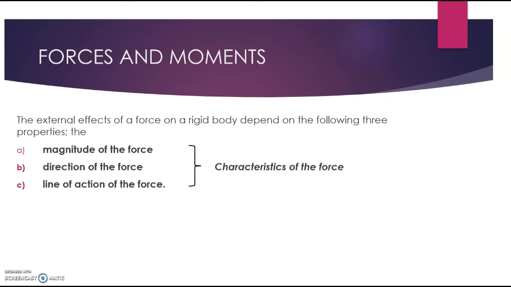So we can call these three properties the characteristics of forces. So the effect of force on a rigid body would depend on these three, which is the magnitude of the force, the direction of the force, and the line of action of that force.